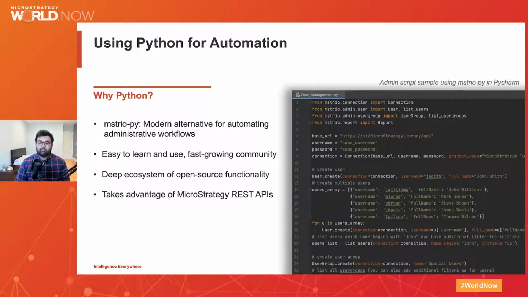automating administrative workflows. We've been working hard to build out the REST API layer and the Workstation platform, which you may have seen in the previous session. This has allowed us to build out the MysterioPy package to support end-to-end admin journeys that you may have used historically with Command Manager. In MicroStrategy 2020, we released the MysterioPy package primarily for data scientists so that they could